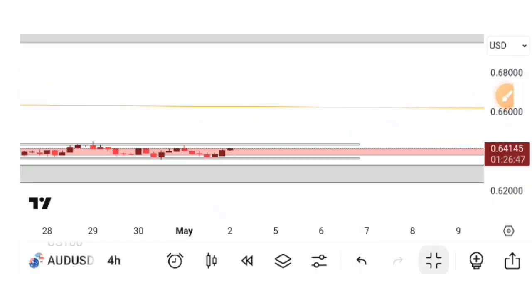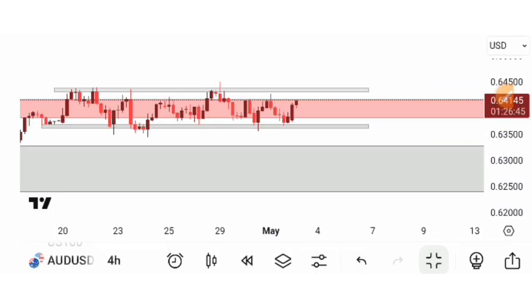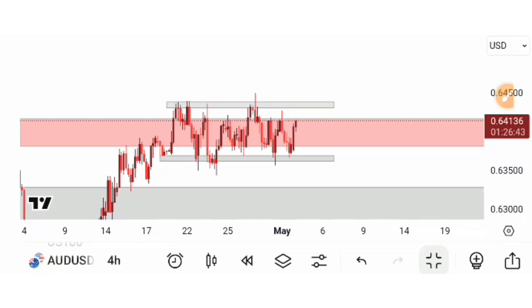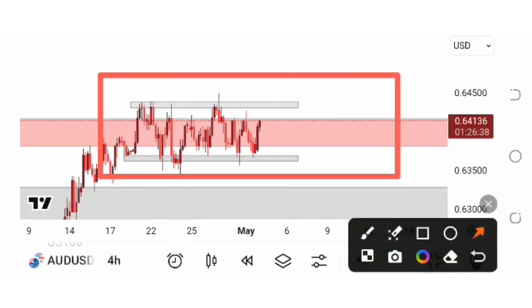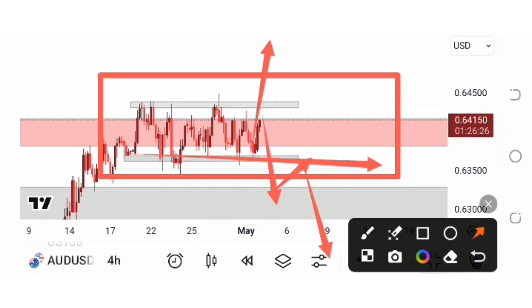So I have identified two areas of interest which I'm going to buy from. On AUDUSD, I'm expecting buys. This is the range that I'm talking about. As you can see, the market is ranging exactly at this area. This is because there's an area of significance. Should the market break above, then it means the market is bullish long term, and should the market not continue breaking, instead fell below, then it means the market was not bullish, so we should start selling the market.